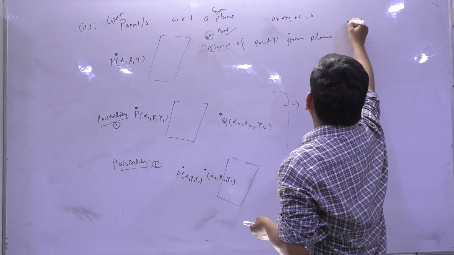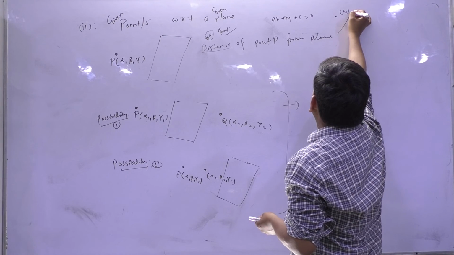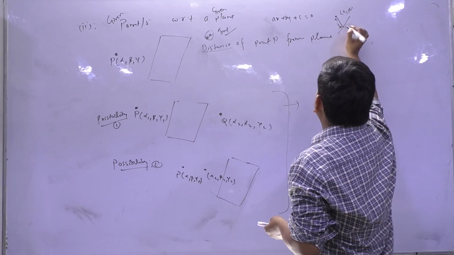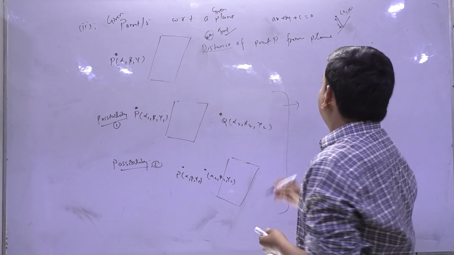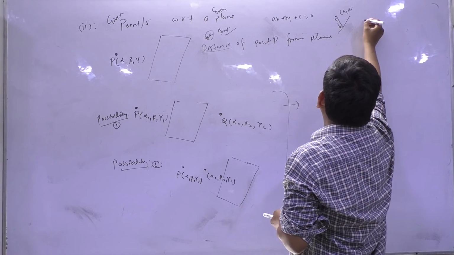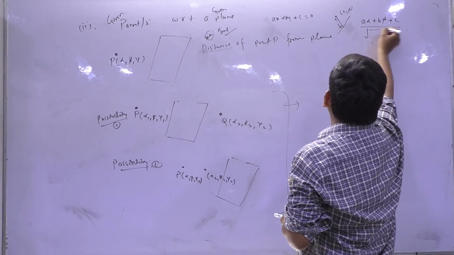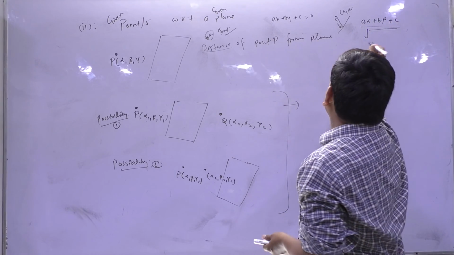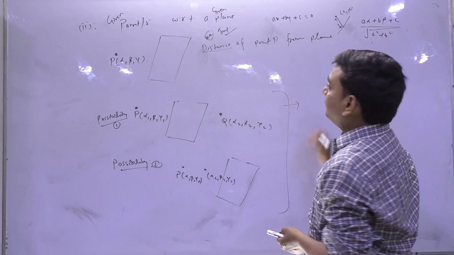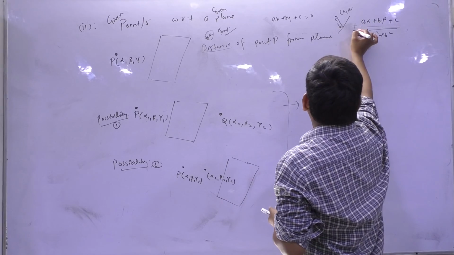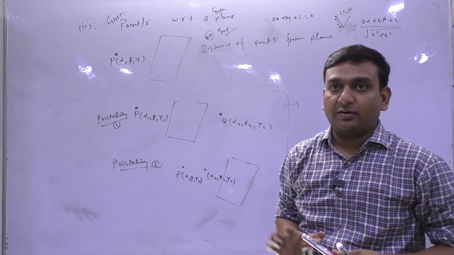So what you have? A into alpha plus B into beta plus C divided by the square root of a square plus b square, with magnitude as positive sign. Fine.